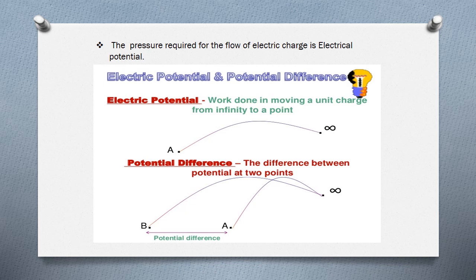Potential difference means the difference between any two potentials, or between any two points. The difference between the potential at any two points is considered as potential difference. Dear children, I think it is clear for you now. Electric potential means work done in moving a unit charge from infinity to a point. Potential difference means the difference between potential at two points.